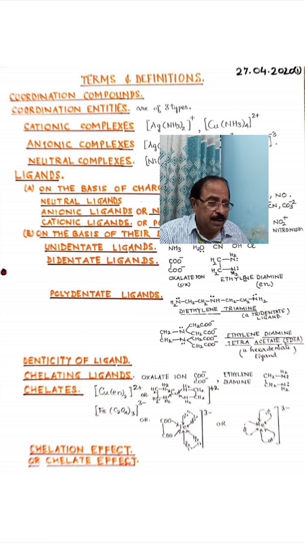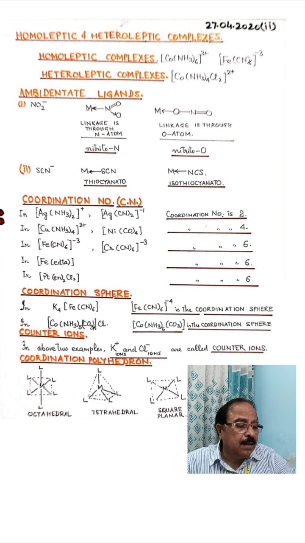So such complexes in which there are 5-membered or 6-membered rings formed by chelating ligands with the central metal atom or ion are known as metal chelates. And what is the chelate effect? The formation of 5-membered or 6-membered rings by the chelating ligands with the central metal atom or ion is known as the chelation effect or chelate effect. Okay. Now we will discuss